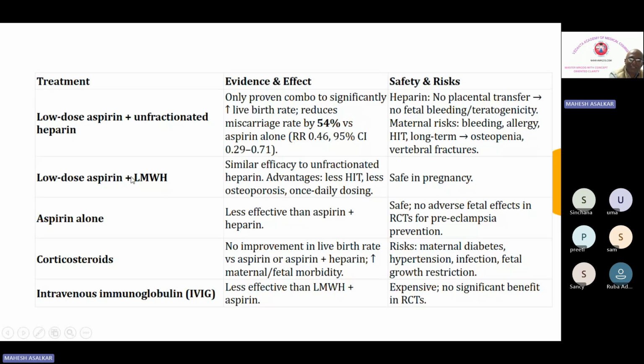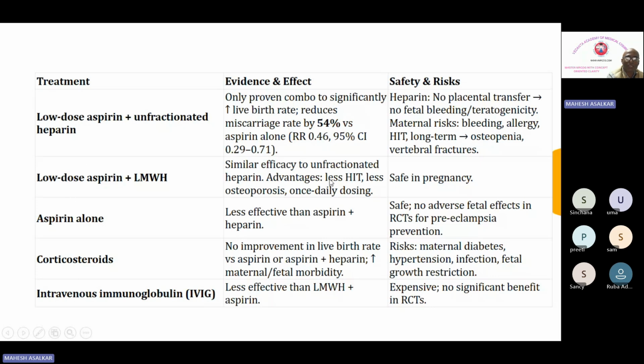And these are not there with the LMWH, so that is why it is preferred. The efficacy is similar to unfractionated heparin. Advantages are less HIT, that is heparin-induced thrombocytopenia, less osteoporosis, and once a day dosing. And it is safe in pregnancy. Then aspirin alone is less effective than aspirin plus heparin. It is safe, with no adverse fetal effects in RCTs for preeclampsia prevention. Corticosteroids give no improvement in the live birth rate, and IVIG is less effective than LMWH. So you just have to remember this is the recommended treatment.